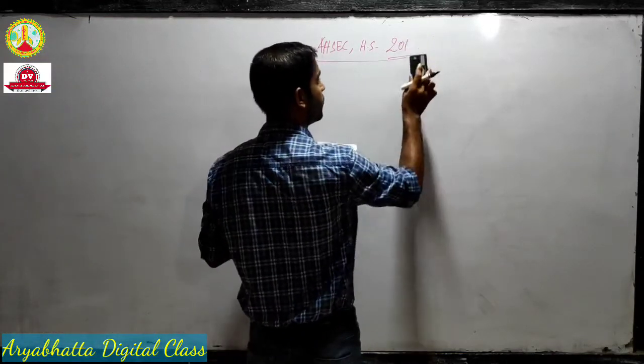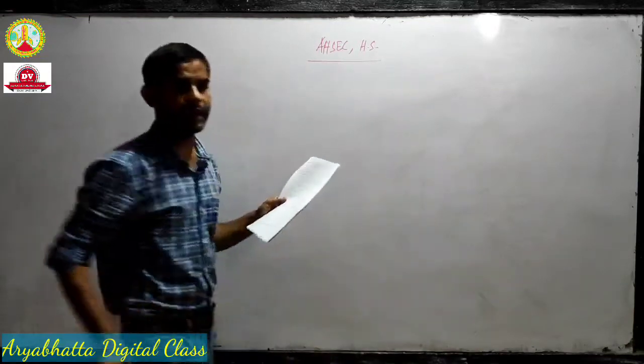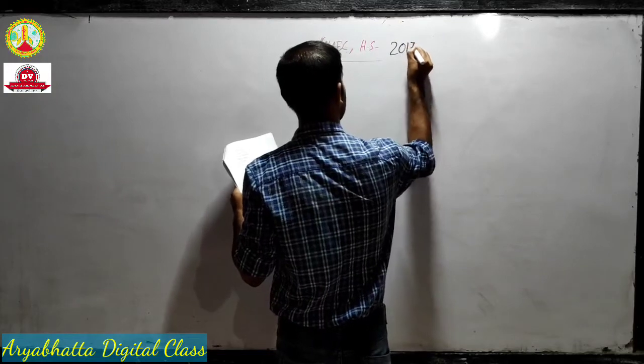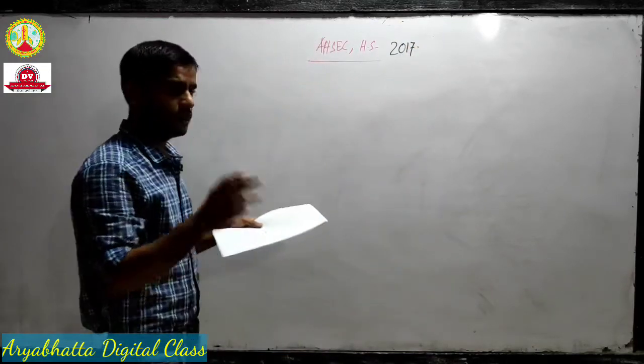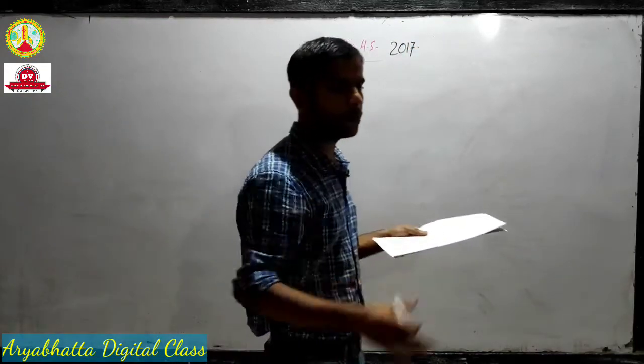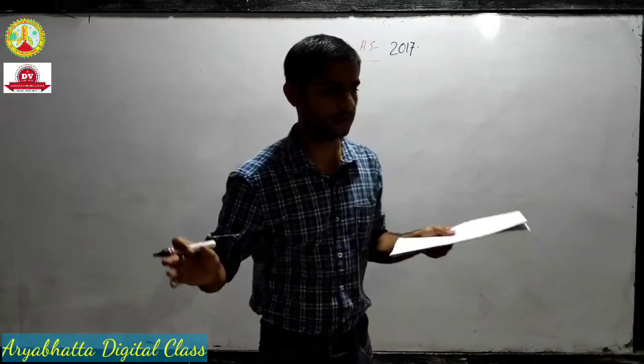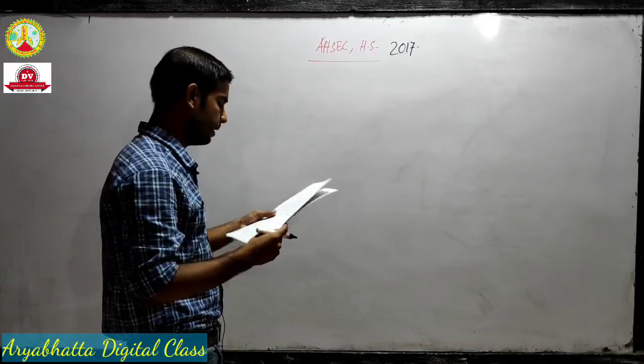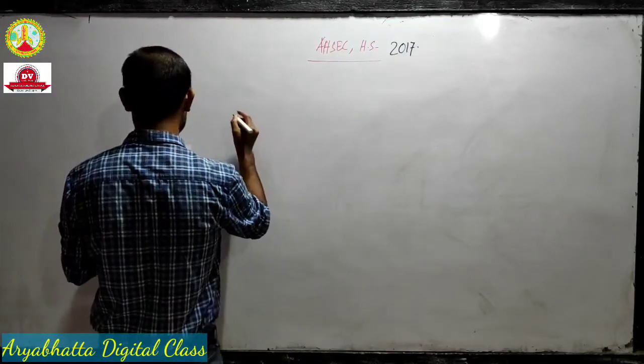Okay, and the last questions were from 2018. Now we will take HS 2017 questions. These are from the 2017 examination. The mechanism question and major product questions were from 2018, and 2019 questions we discussed earlier. So now let's see 2017 questions.